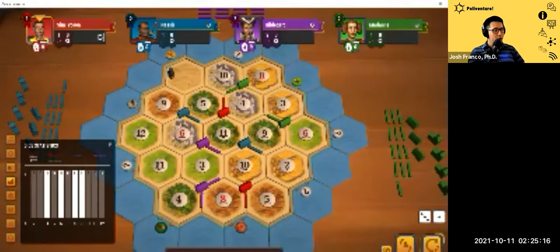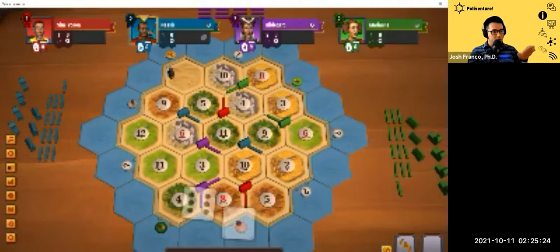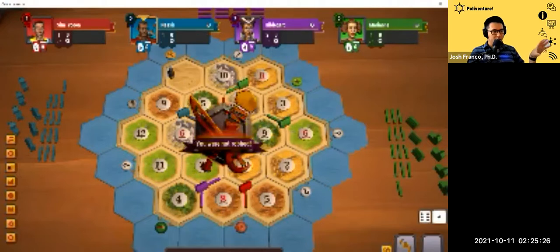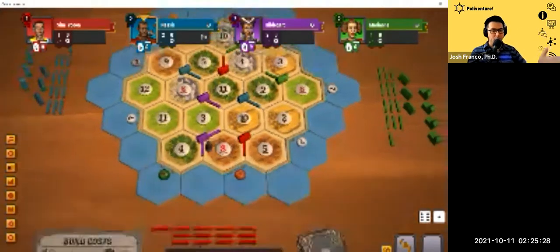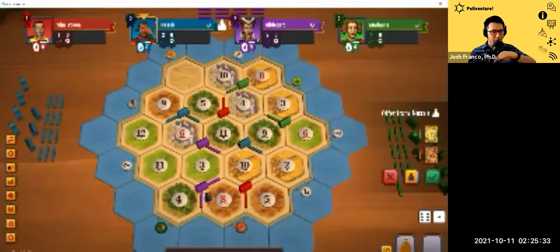So I'm going to go ahead and close the dice statistics, and I'll end my turn. And I'm going to play through this really quickly so that you can see that as the dice are rolling, what we're going to generate in the dice statistics is a probability distribution that should look very similar to the pyramid that